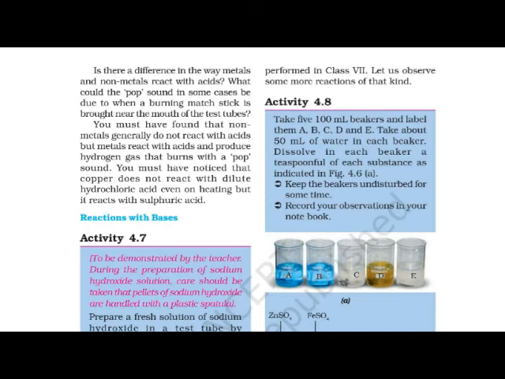Now see here, one more thing. Actually, one example of a metal such as copper does not react with the dilute hydrochloric acid, but it reacts with the sulfuric acid.